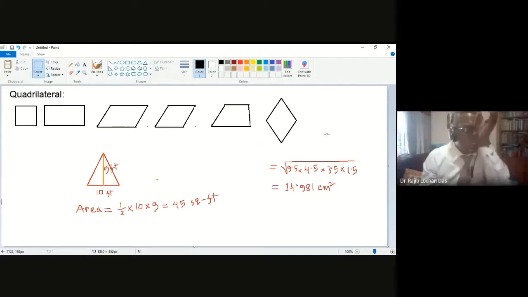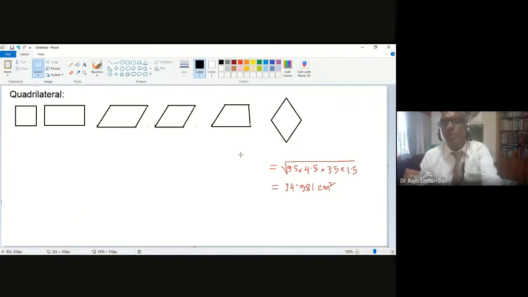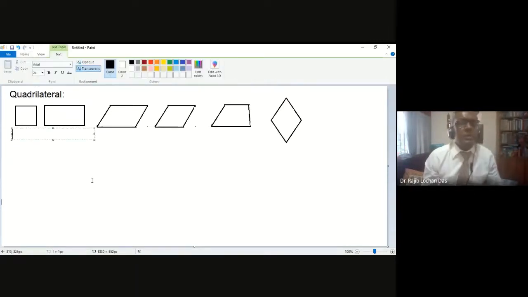And what about the formula for perimeter? Do you need the formula for perimeter? No need actually, because if you know the sides, then you can easily find out the perimeter. So there is no formula for perimeter. Just try to keep this in your brain. There is no formula for perimeter.